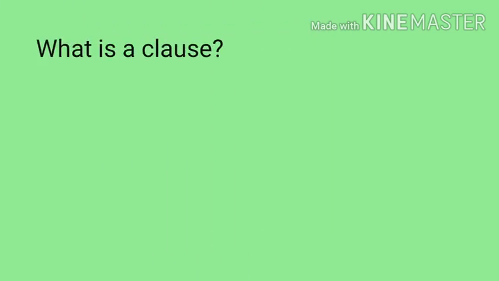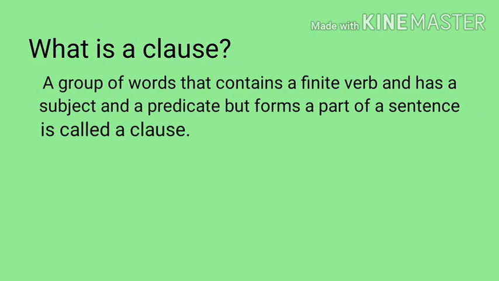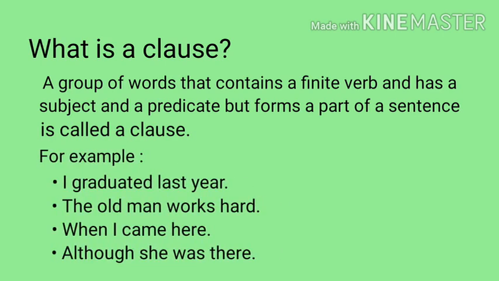So what is a clause? A group of words that contains a finite verb and has a subject and a predicate but only forms a part of a sentence is called a clause. For example, I graduated last year. The old man works hard. When I came here, although she was there. These are all examples of a clause.